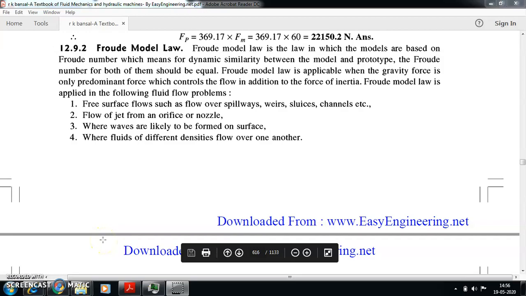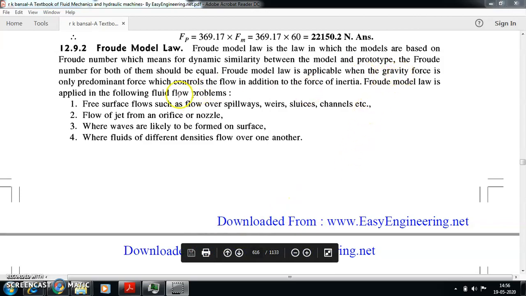Hello everybody. In the last video we have seen one of the model laws, that is Reynolds model law. Now we will go through the next model law, which is called Froude model law. The Froude model law is applicable whenever we have a